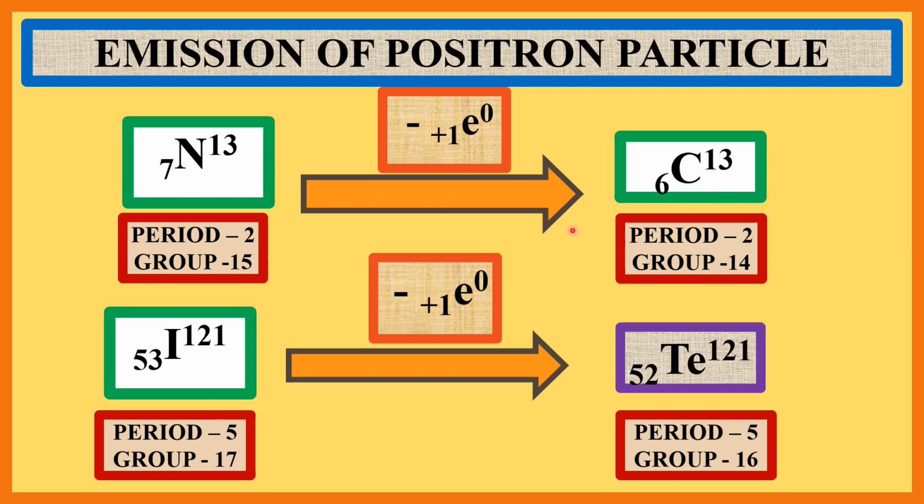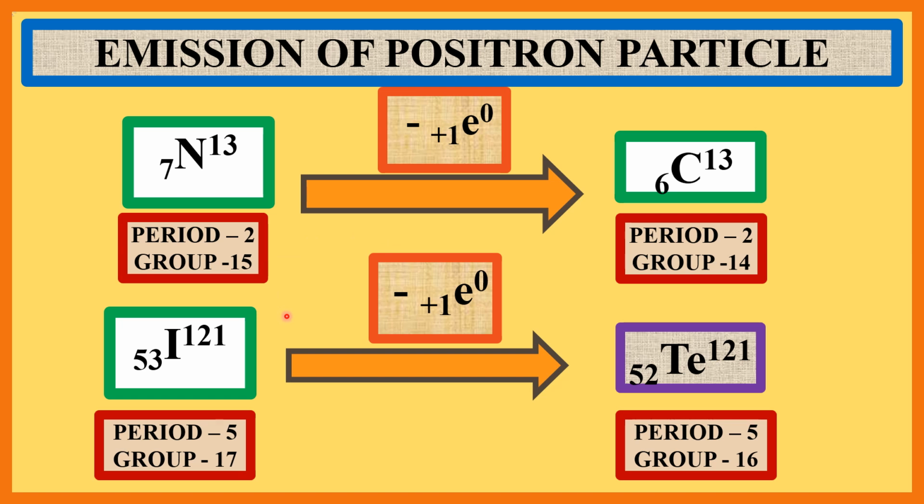The position of nitrogen in the periodic table is in period 2 and group 15, and the position of the newborn daughter element, that is carbon, in the periodic table is in period 2 and group 14, that is, the new daughter element is displaced one place to the left in the periodic table.